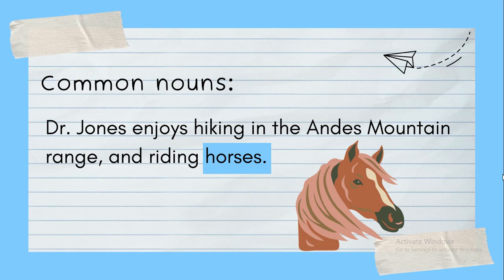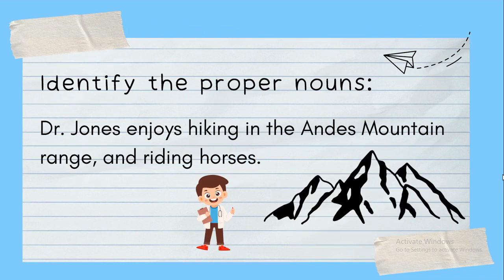They gave the pet parrot a name, so that becomes a specific parrot because they gave a name to that parrot. There are a lot of parrots in the world, but if you give a name to a specific animal or person, then it would be a special one. But if there is no name, then it would be common. So here, Dr. Jones enjoys hiking in the Andes mountain range and riding horses. Horses, there are so many horses, so that's why it's a common noun.